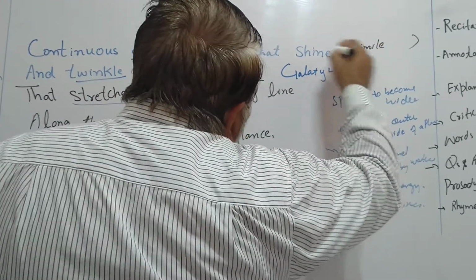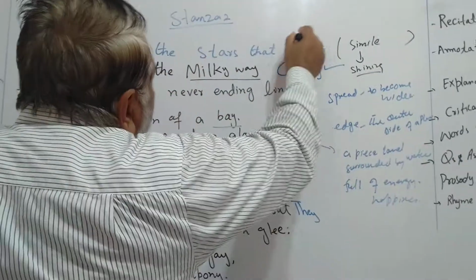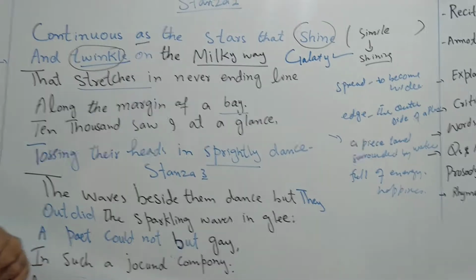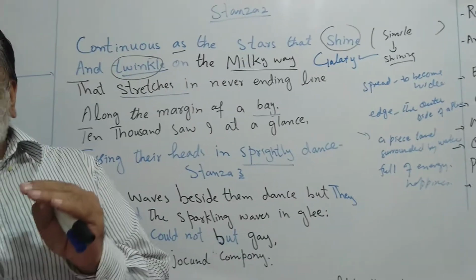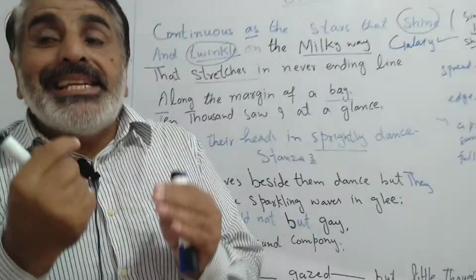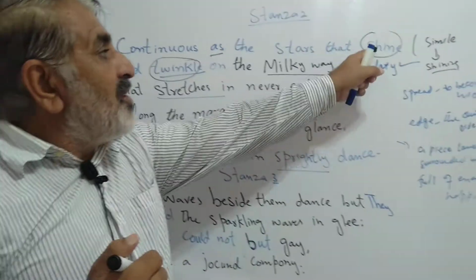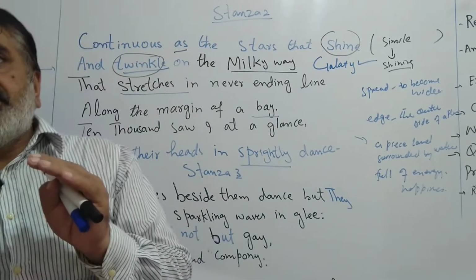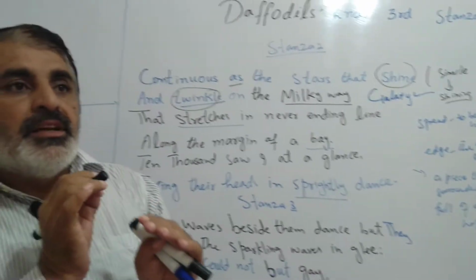The common point is shining. You can see shine is here and twinkle is here, right? So in a simile we have the point of comparison explicit. Explicit means vivid, clear. So shining is the common point between stars and daffodils.